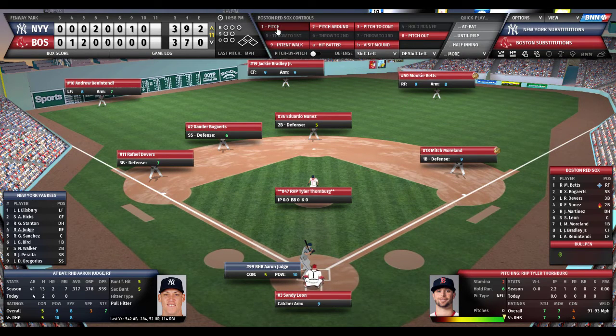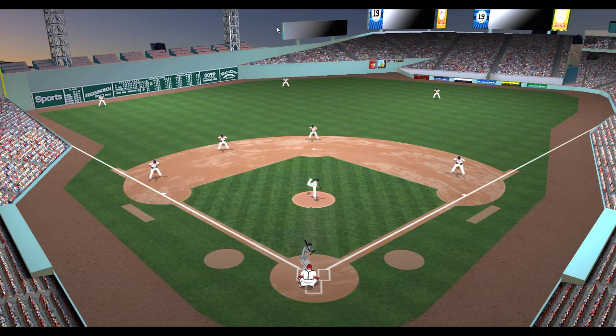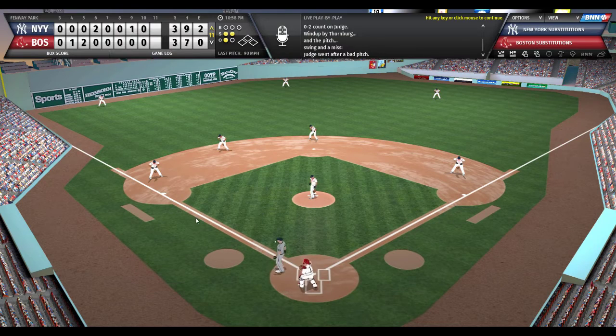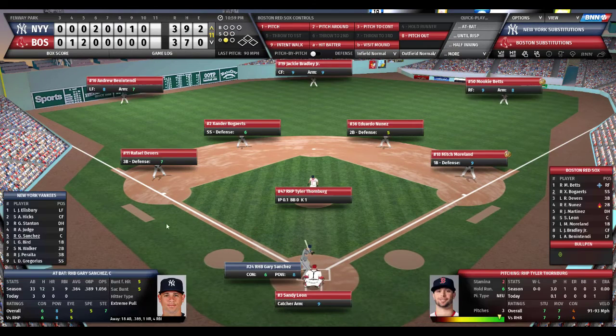Thornburg looks in, gets the sign from Sandy Leone. Here's the pitch to Judge. 0-2 count. And he strikes him out. Big swing and a miss. 1 down. Fastball. Good movement on that Thornburg fastball.